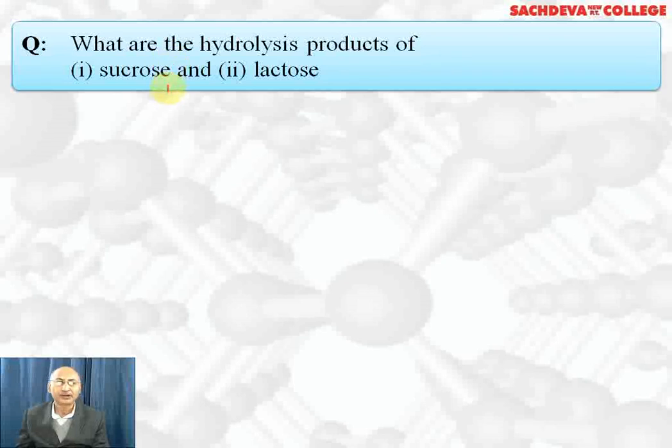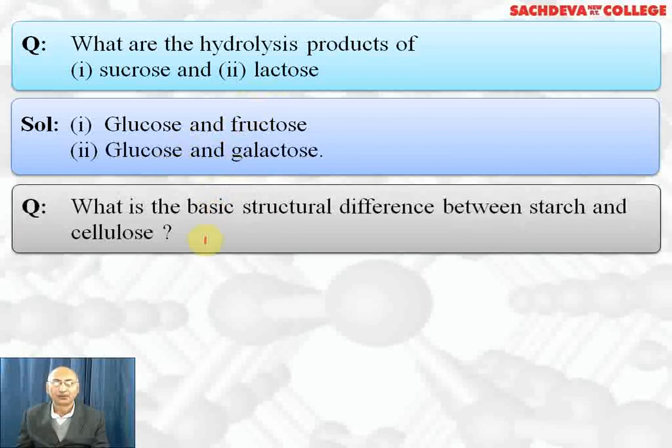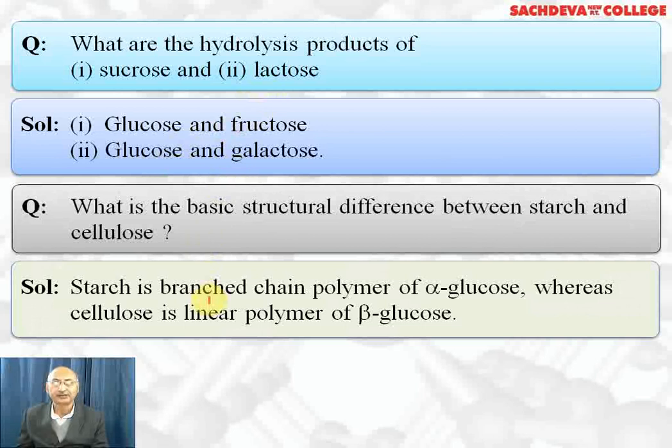What are the hydrolysis products of sucrose and lactose? Sucrose on hydrolysis gives glucose and fructose, and this mixture is called invert sugar because sucrose is dextrorotatory and the mixture of glucose and fructose is levorotatory. Lactose on hydrolysis gives glucose and galactose. What is the basic structural difference between starch and cellulose? Starch is a branched chain polymer of alpha glucose, whereas cellulose is a linear polymer of beta glucose.